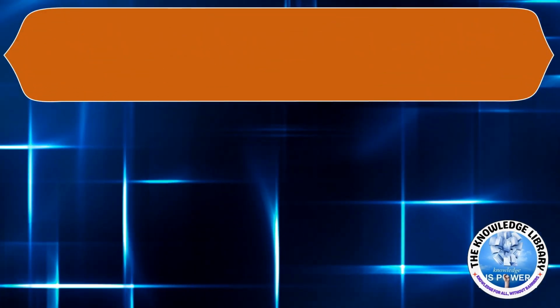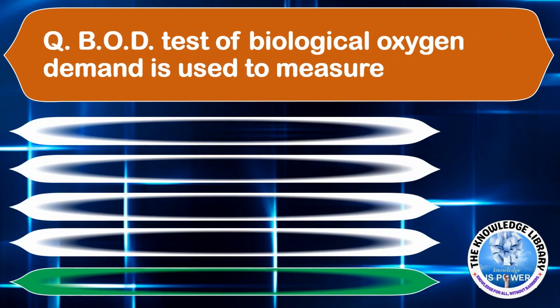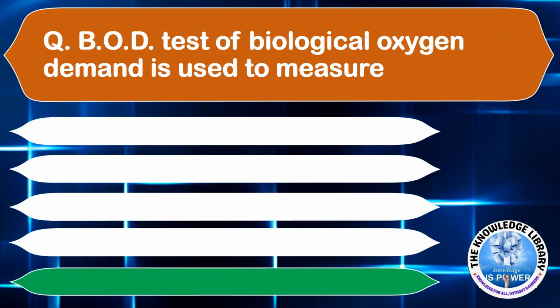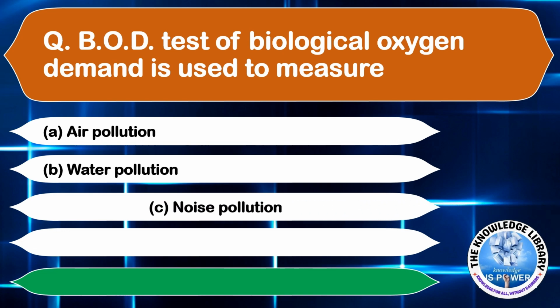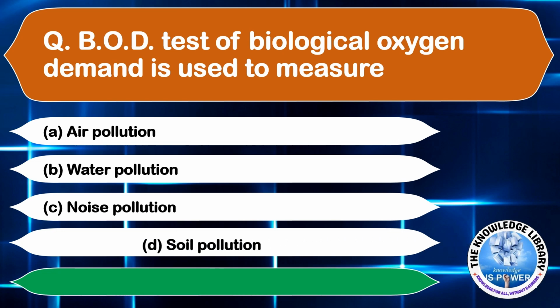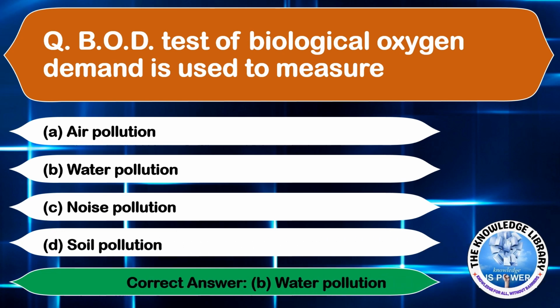The next question is, the BOD test for biological oxygen demand is used to measure. Option A, air pollution. Option B, water pollution. Option C, noise pollution. And option D, soil pollution. The correct answer is option B, water pollution. Moving on to the next question.